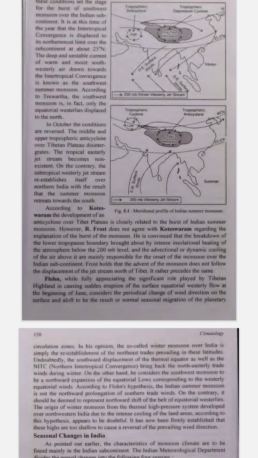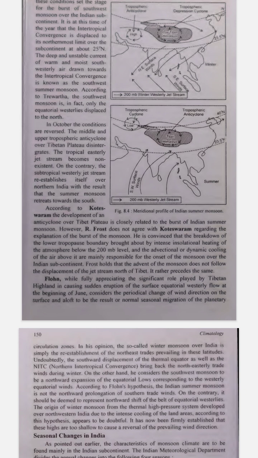2. Tropical easterly jet stream disappears. What is the tropical easterly jet stream? Earlier, the tropical easterly jet stream helped bring warm and moist air to northern India during the summer monsoon. It was like a highway for the air. Disappearance. In October, this tropical easterly jet stream no longer exists. This means there's no more warm, moist air being pushed towards India.